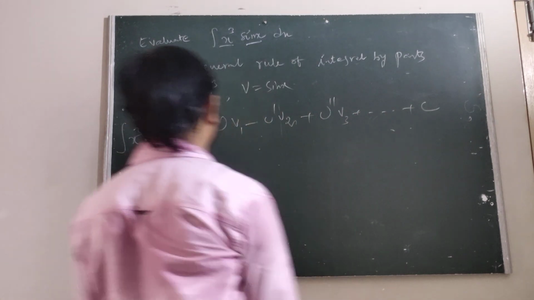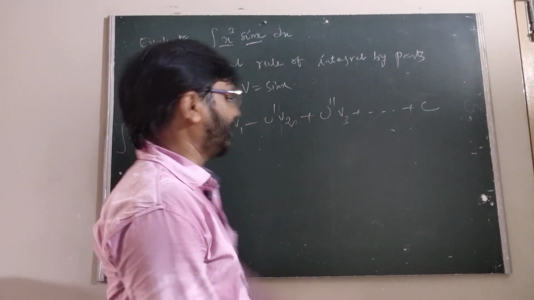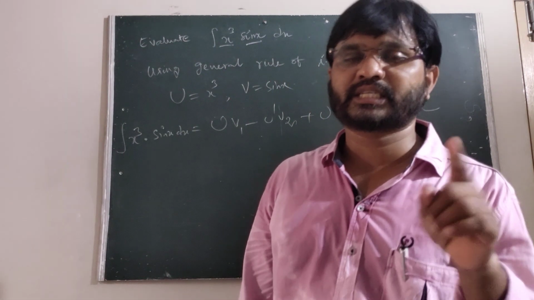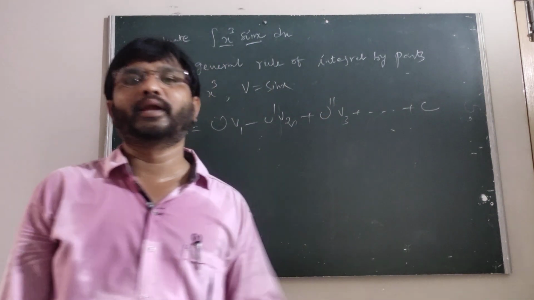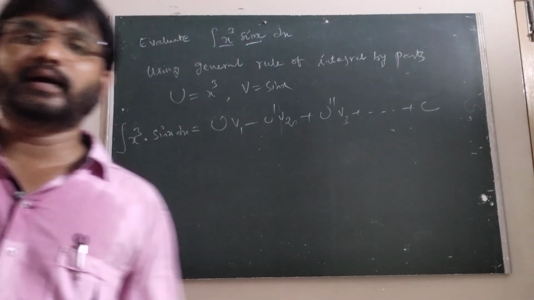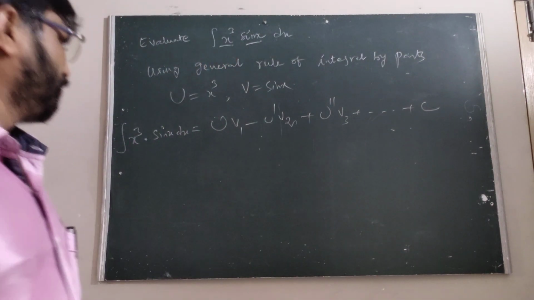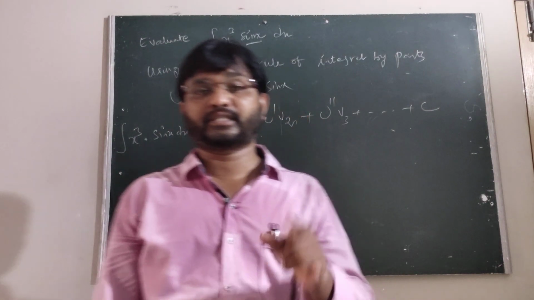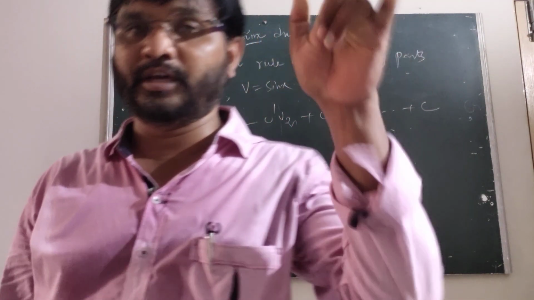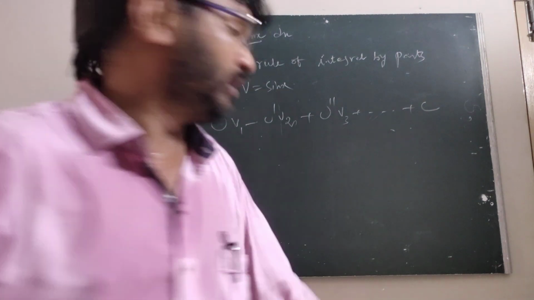Here u dash, u double dash are the successive derivatives of u, but v1, v2, v3 are the successive integrals of v.